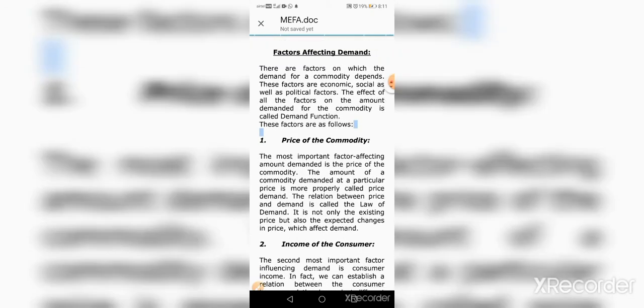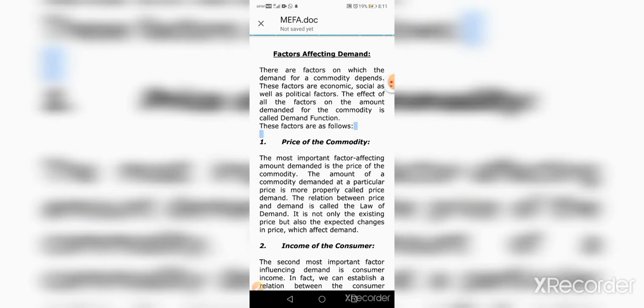The demand determinant factors are called a demand function because the demand function means the functioning of demand, an increase or decrease in demand, depending upon all these factors. So this is called a demand function. Now we will discuss what the factors are and how they affect the demand for the product. The first factor is the price of the product.